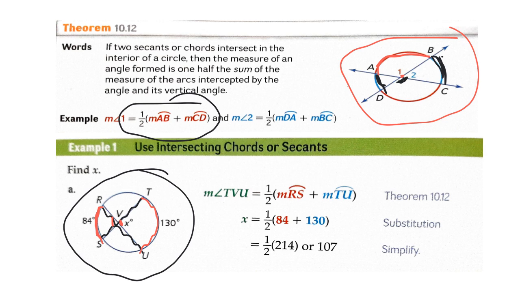According to the previous theorem, the measure of the angle TVU is equal to 1/2 the measure of the arc RS plus the measure of the arc TU. If we do the substitution, then we get x equal to 1/2 times 84 plus 130. Then if we simplify, we get 107 degrees for x, which is the measure of the angle TVU.